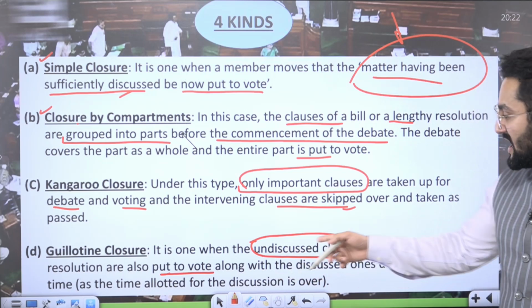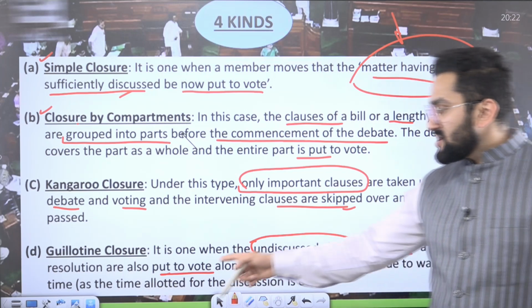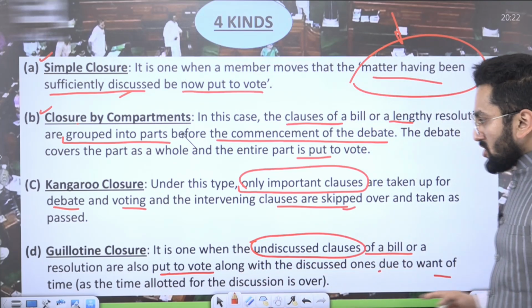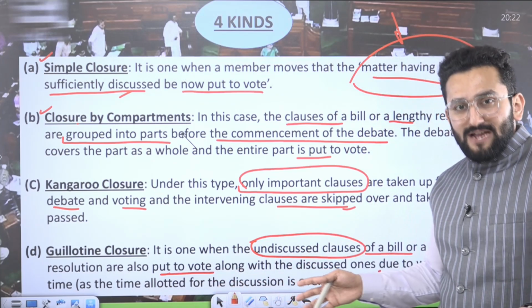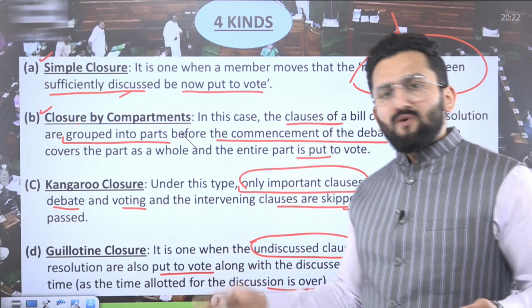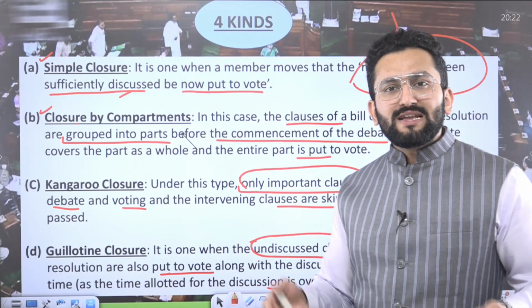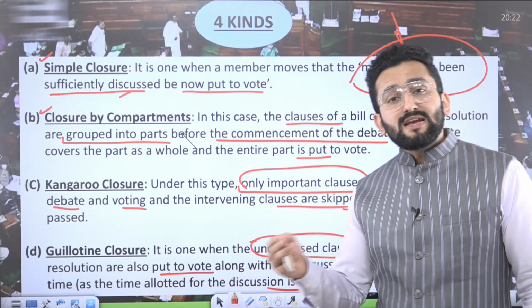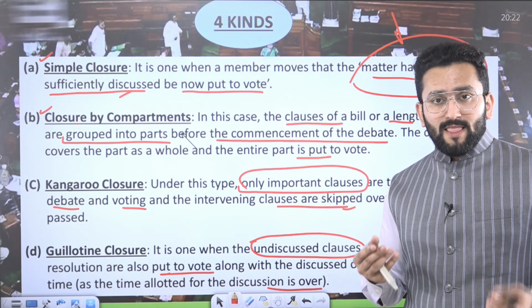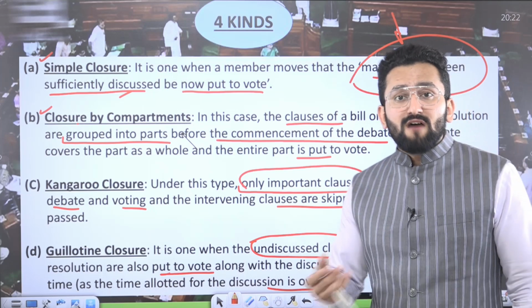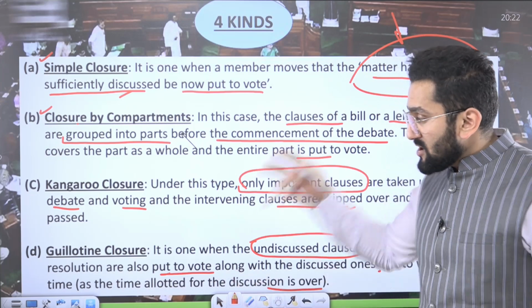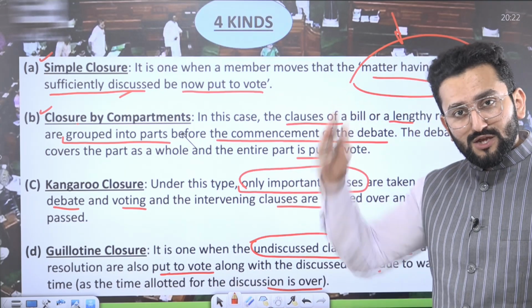So it is one when undiscussed clauses of a bill or resolution are also put to vote, undiscussed, along with the discussed ones, because you want to save time, right? So the government was criticized on this part. Why did you use guillotine closure motion in case of the budget? The budget needs to be discussed, it needs to be debated. Some other party, some other people may have some solid argument which you can include in your budget, right? So guillotine, I hope it is clear to you. Just put the matter to vote.